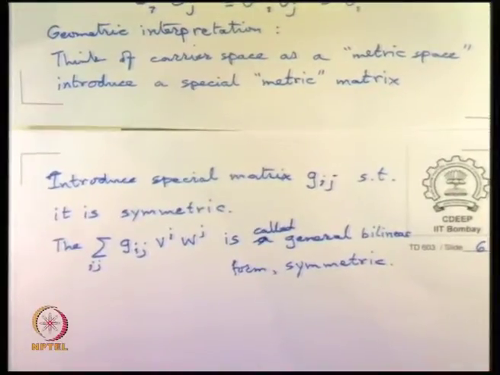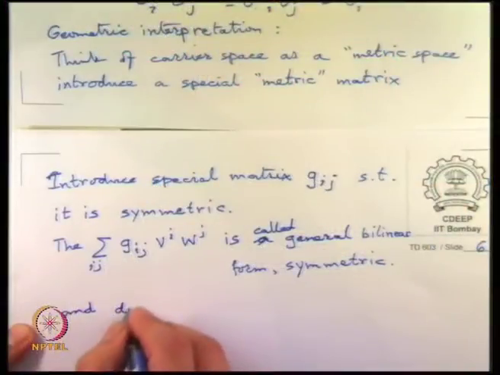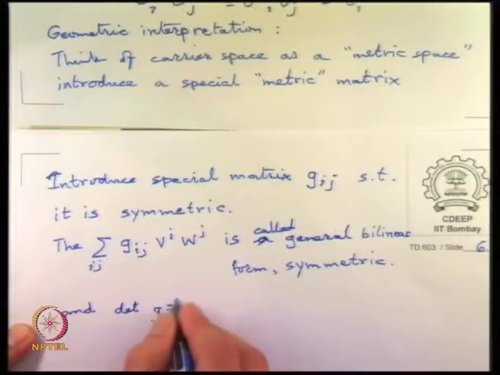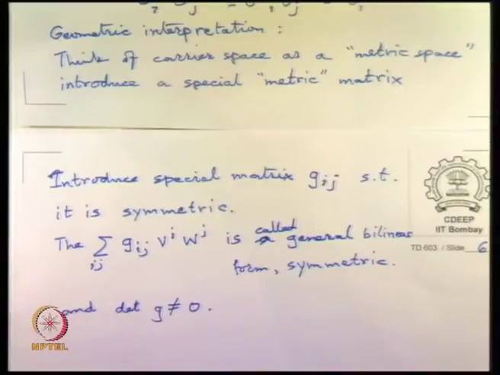And we also require that determinant of G is not 0, so that it does not have some null row or vector. So, such a Gij is called a metric in Gauss sense.